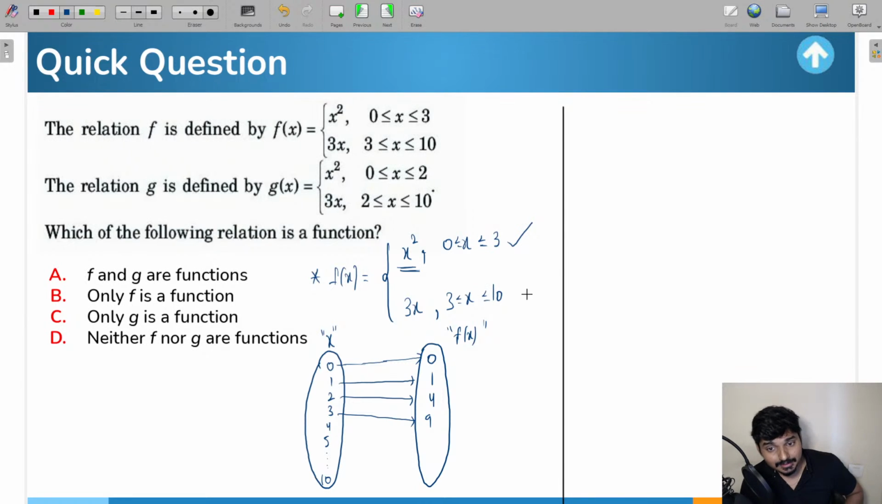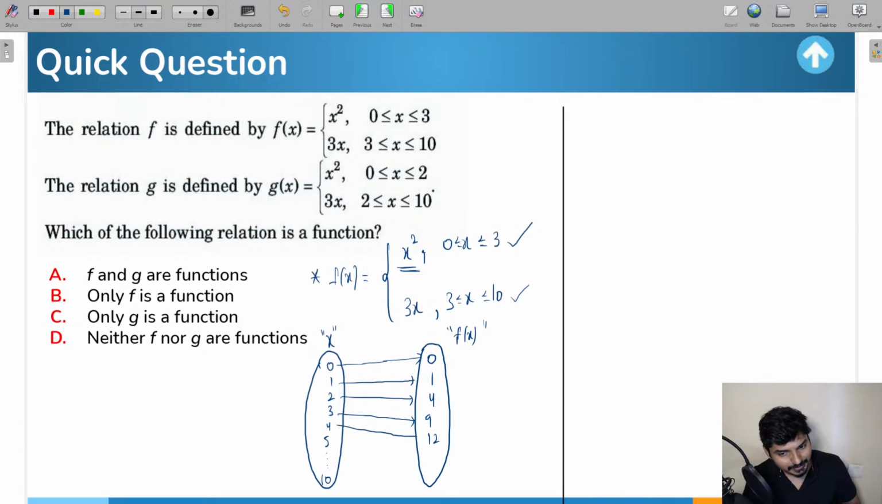Now again, if you want to take the second expression, you have to take the values of x between 3 to 10. Right, so now for x equal to 3, 3 3s are 9. So again 3 getting related to 9, which we have already drawn. If you take x equal to 4, 3 4s are 12. So 4 is going to be getting related to 12.